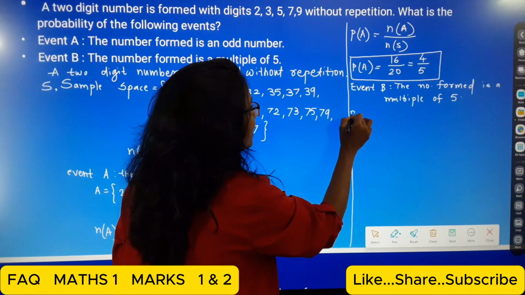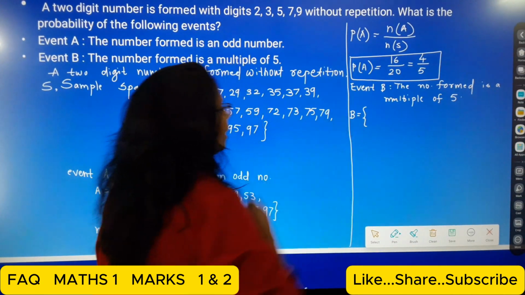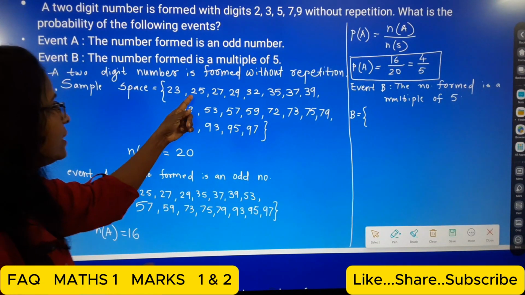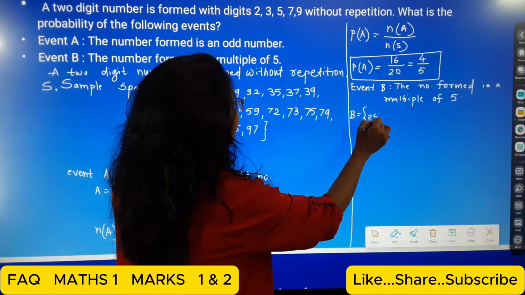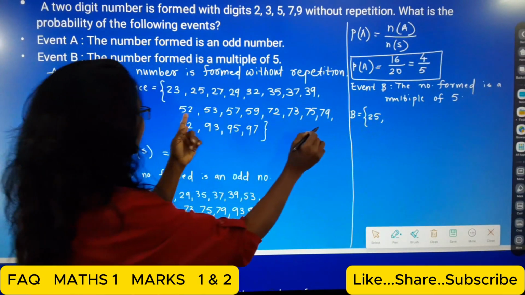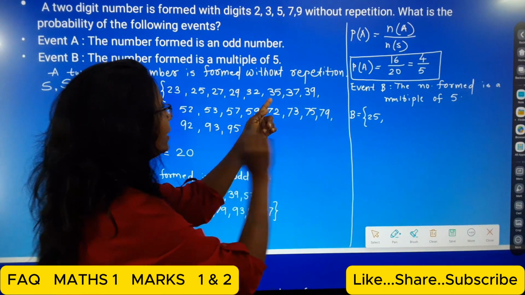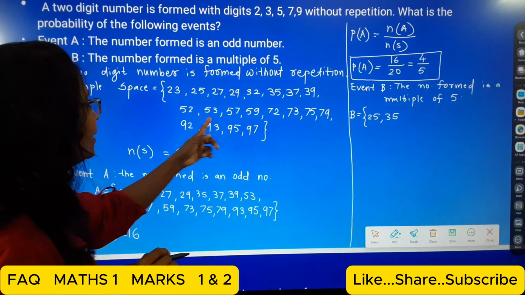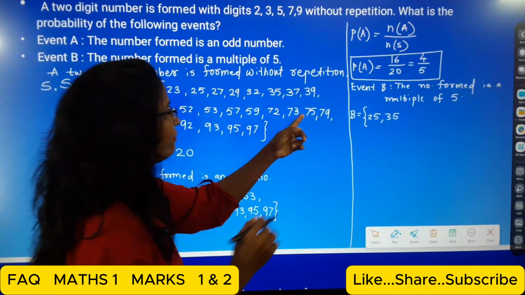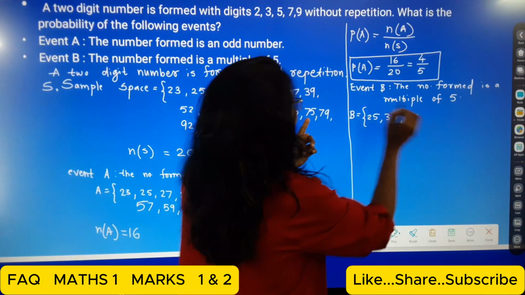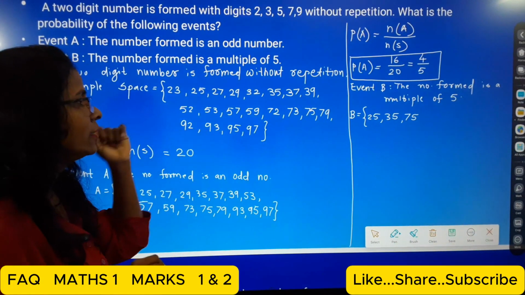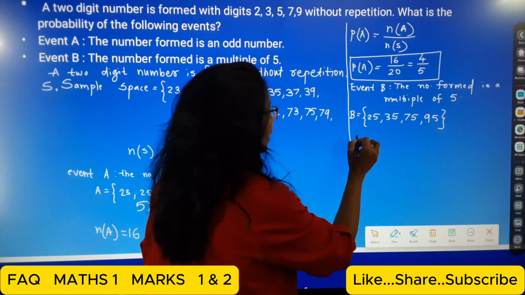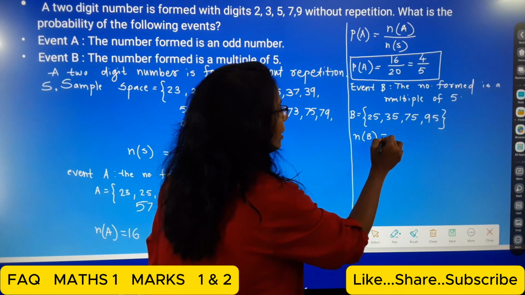So in the set B, we take the numbers from this sample space that are multiples of 5: 25, then 35, then 75, then 95. Okay, this much. So now N of B is equal to 4.